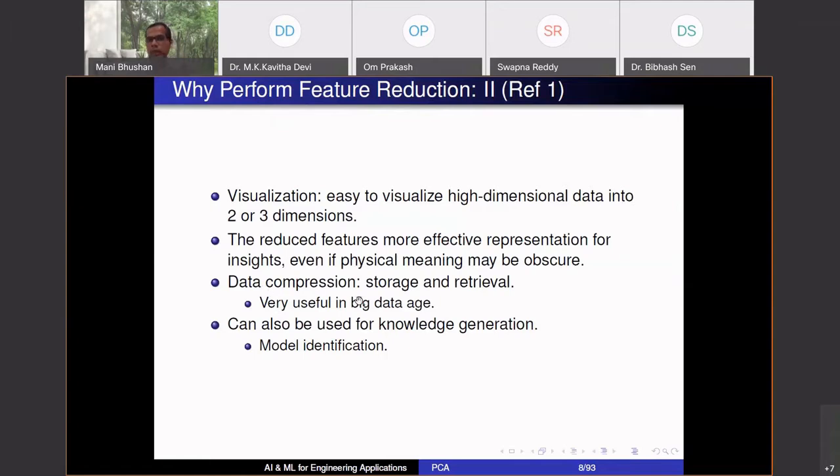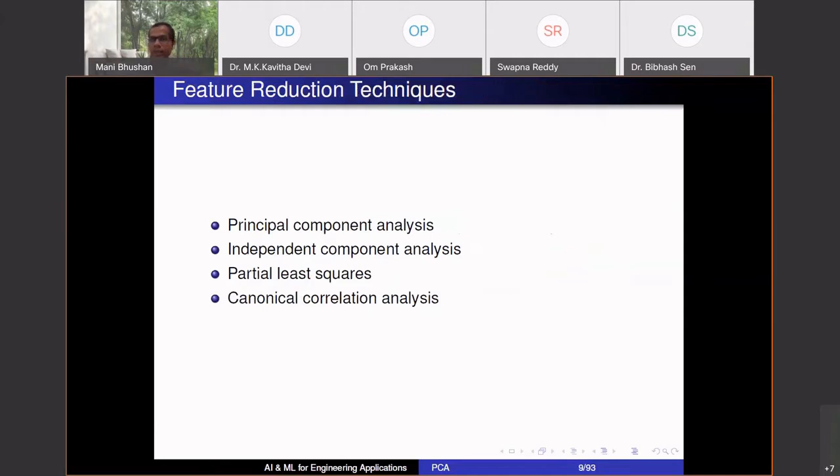It also leads to data compression. You have every second you are measuring 10,000 variables. You are storing only 500 combinations of those 10,000 variables. 500 is the size of that y, 10,000 is the size of x. So your storage requirements go down. Retrieval becomes easier in future. You can store data for last 2 years, and it can also be used for knowledge generation or model identification, which we will see.